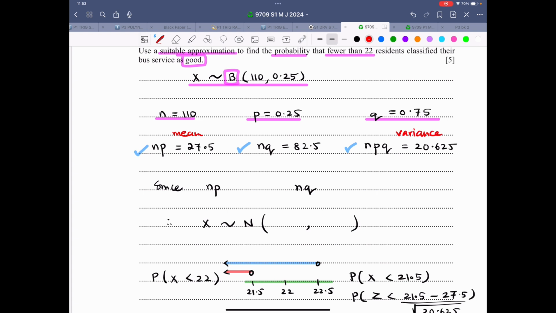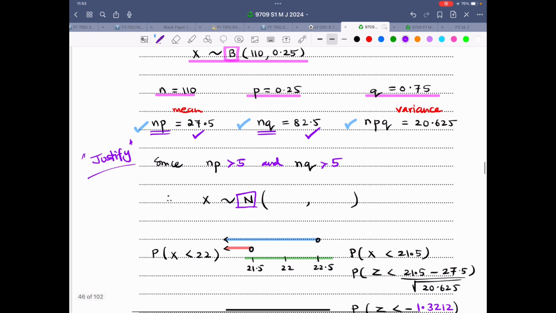NQ is nothing. So why do we calculate it? We calculate it because we should justify. So we should always justify, whether the examiner asks for it or not, the use of normal approximation. Since NP is greater than 5, that's right over here, and at the same time NQ is greater than 5, therefore x now follows a normal distribution. What is the mean? 27.5. What is the variance? 20.625. NPQ is variance, NP is the mean.